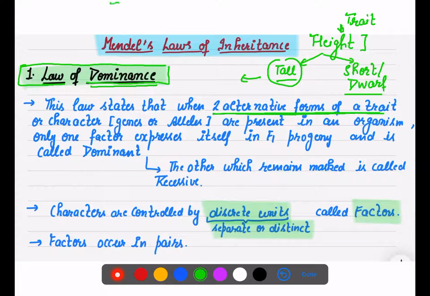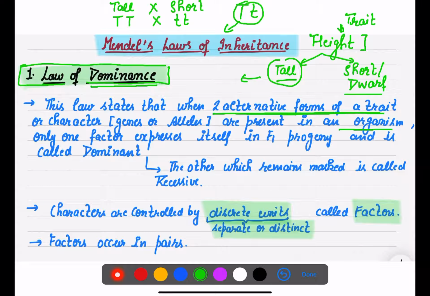Suppose one parent is tall and another parent is short, what will be the genotype? TT into tt. Now, out of these, according to the law of dominance, only one will express itself in the next progeny. Which one will express itself in the F1 progeny? Which will be the dominant? The next progeny will be tall.